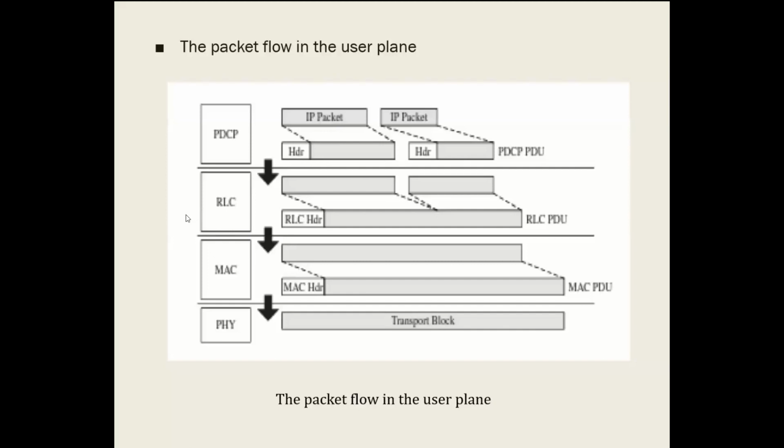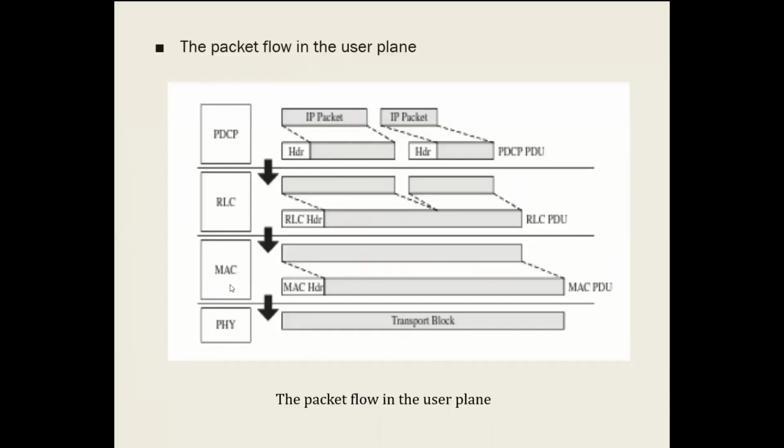which is the radio link control protocol. This radio link protocol will take this PDCP PDU and add its own header files. These header files we call RLC header files, and the generated packet data unit we call the RLC PDU. Then this RLC PDU will be transmitted to its next layer, the MAC layer.